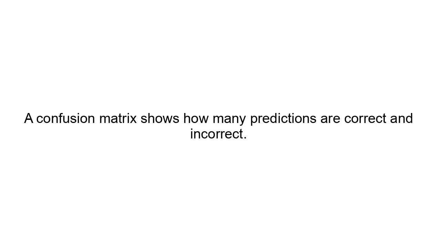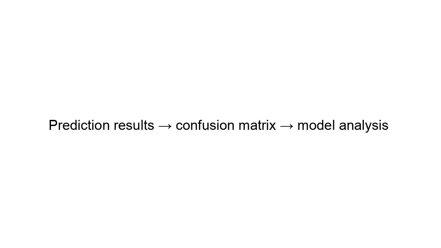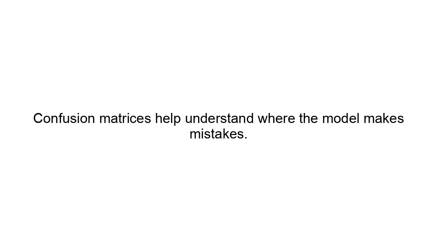Confusion matrix: a confusion matrix shows how many predictions are correct and incorrect. Example: actual versus predicted, positive and negative. Positive: true positive, false negative. Negative: false positive, true negative. Example concept: prediction results, confusion matrix, model analysis. Confusion matrices help understand where the model makes mistakes.